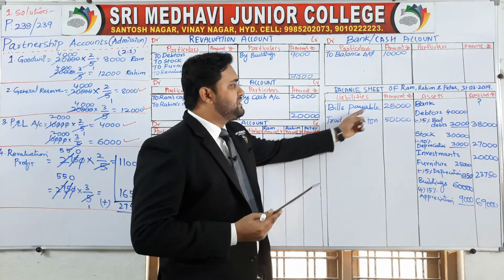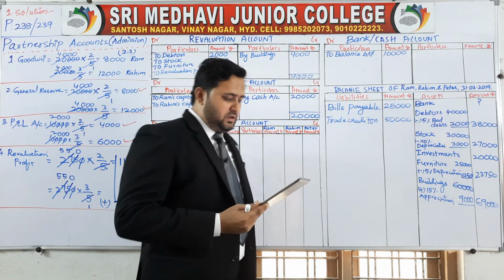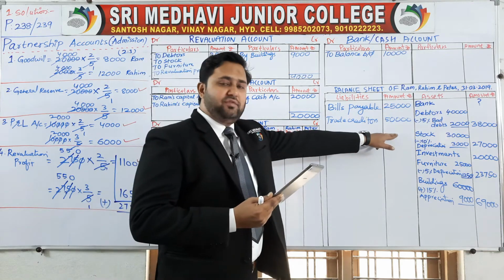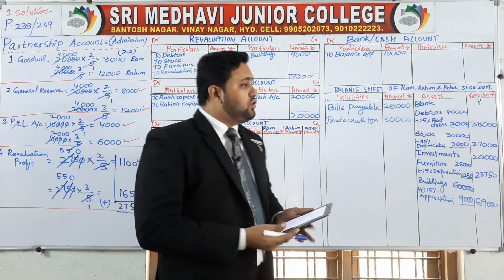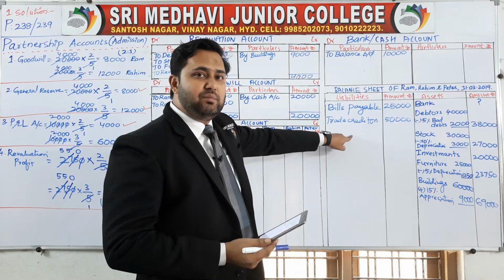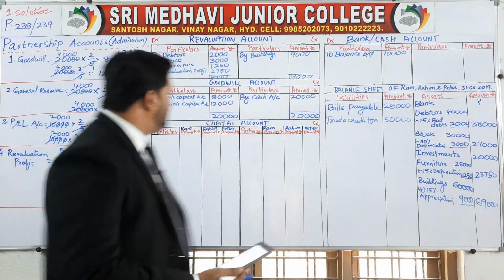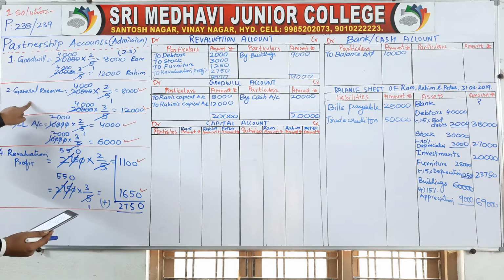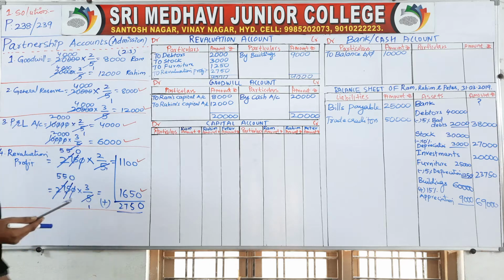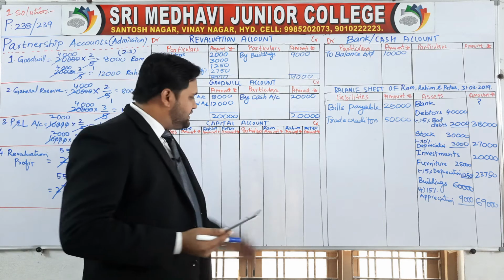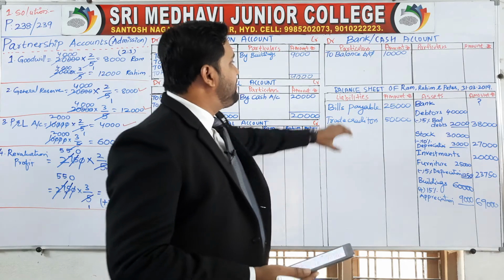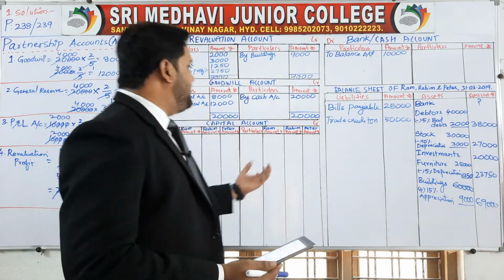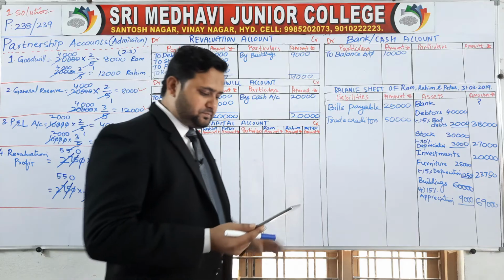Already we have written bills payable 25,000. Trade creditors 50,000 we have already written. After that we are having general reserve. Don't write general reserve in liabilities. Already we have distributed general reserve. So distribute the general reserve to the partners. We'll see how to distribute that. So general reserve is eliminated from liabilities and distributed to partners.